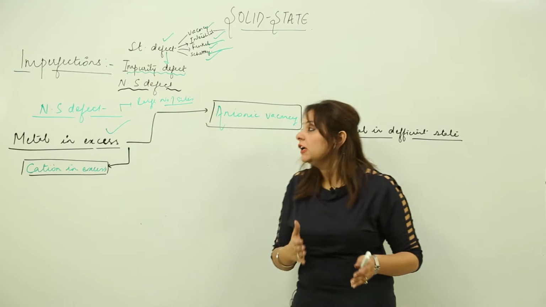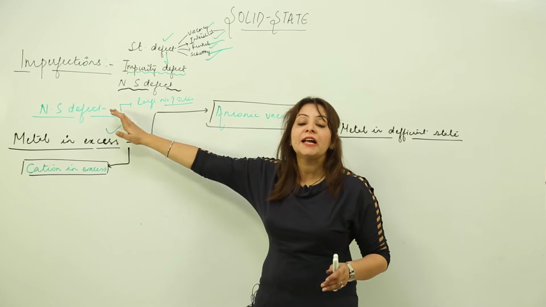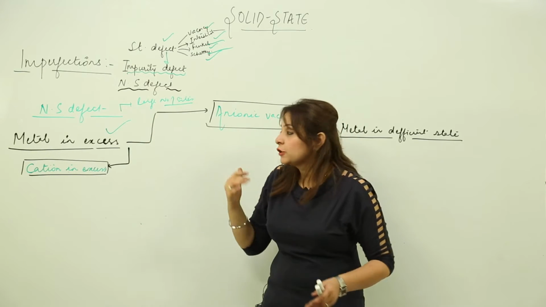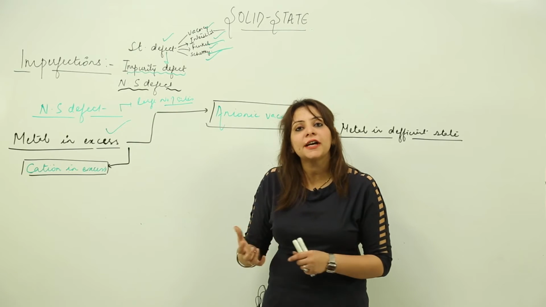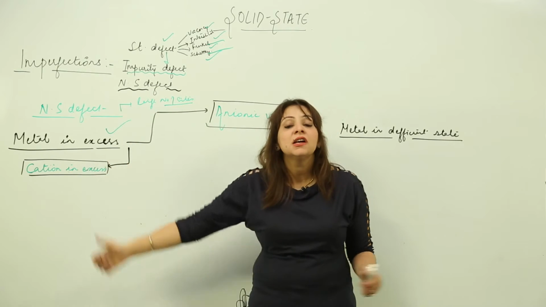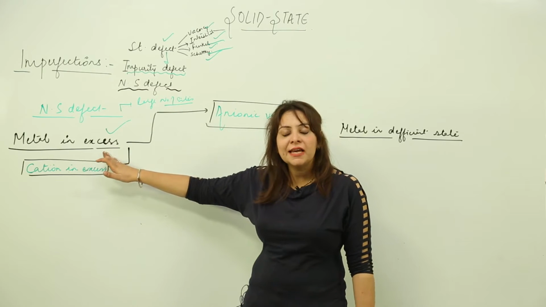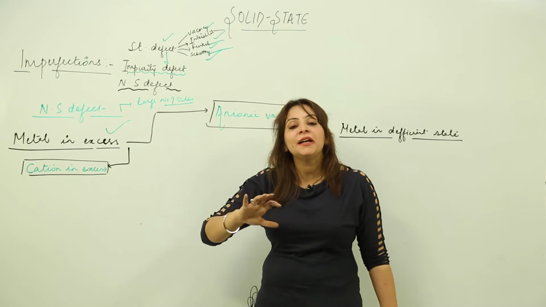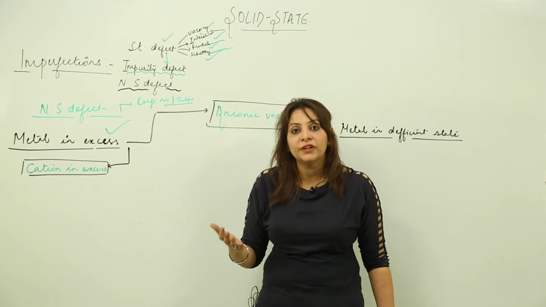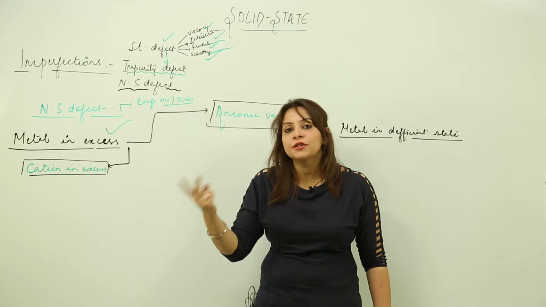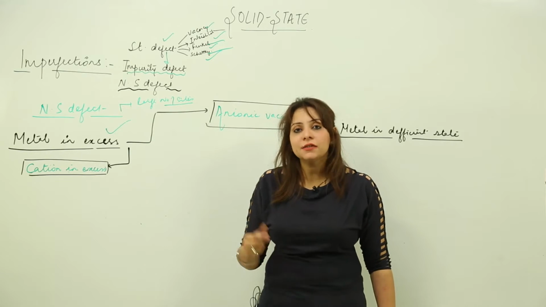So I think it is clear that in the non-stoichiometric defect a large number of sites will suffer irregularities. It suffers those irregularities when the metal is in excess or the metal is in deficient state. When we say metal in excess, that means the number of metal ions exceeds the normal value. The reason can be that negative ions are fewer, or that positive ions are more. Now what are the reasons? Just look at the board.